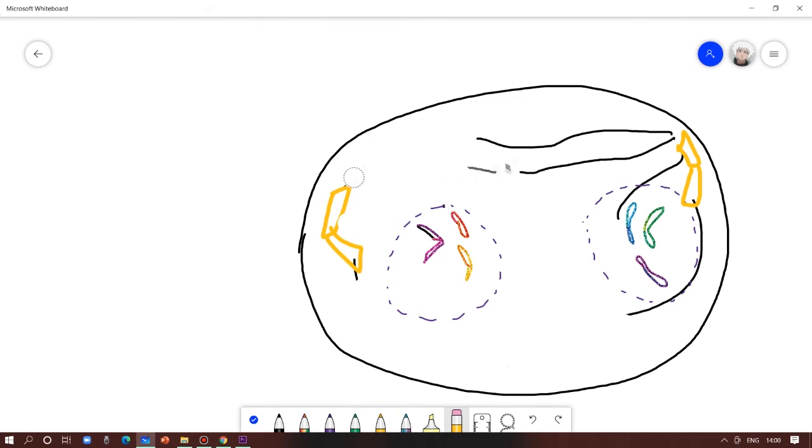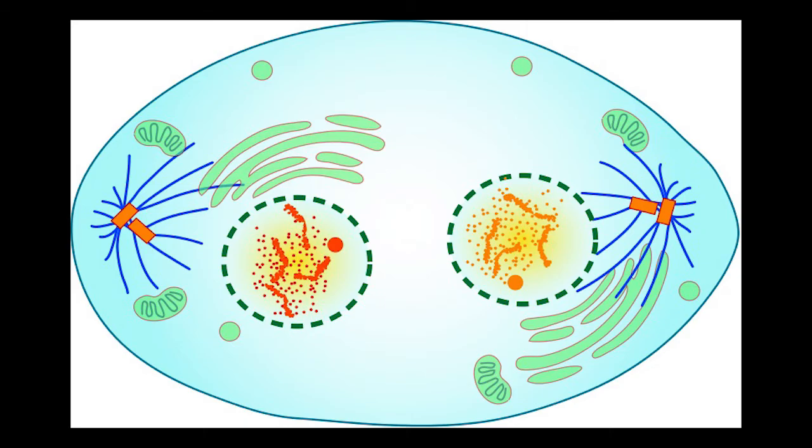The mitotic spindle, the spindle fiber microtubules, will break down. Its purpose has been served and now it has no function, so it will disintegrate. Each of the sister chromatids that went to the polar sides of the cell will now act as an individual chromosome.